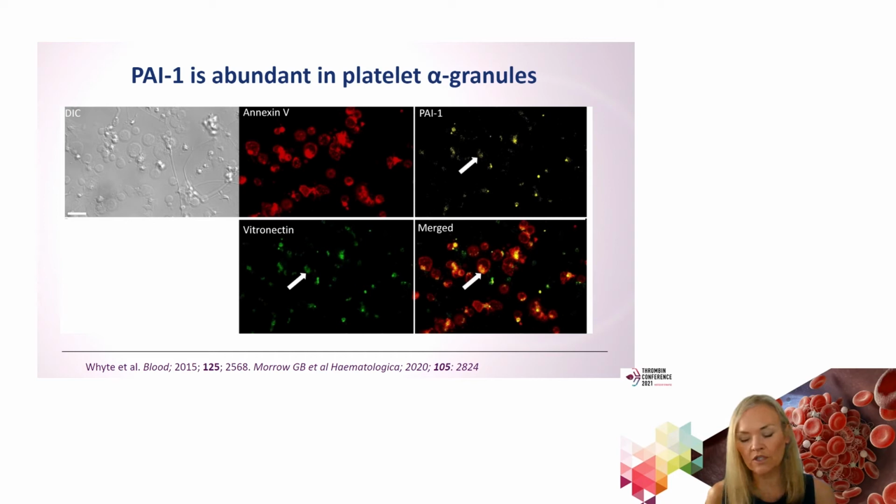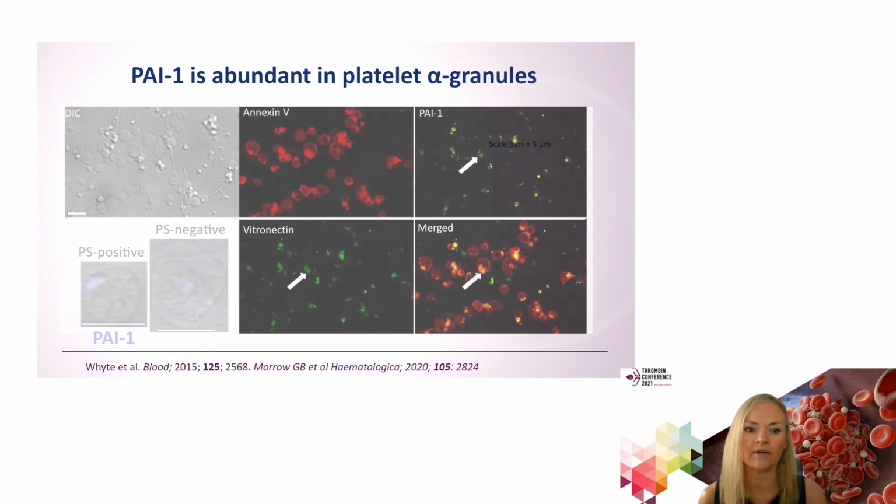However, some of our recent work has shown that as well as being secreted into the supernatant, we also find PAI-1 is abundant on the platelet surface. So when we activate platelets, and this is when we've laid washed platelets down on a collagen thrombin surface, we can see generation of both spread platelets and procoagulant platelets. The procoagulant platelets are detected with annexin V. And the PAI-1 is stained in yellow here. This is vitronectin, PAI-1's cofactor,